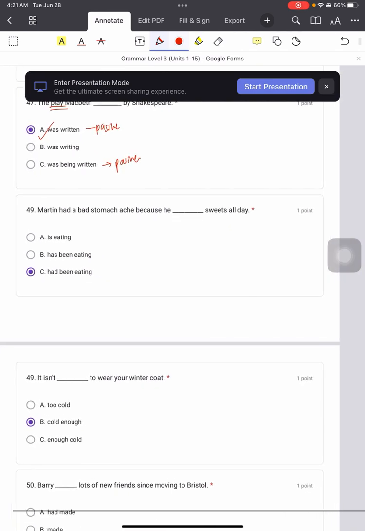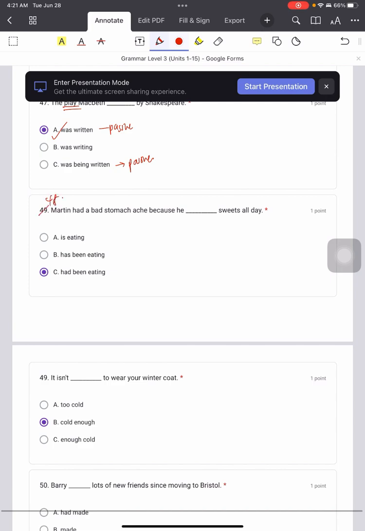48. Sorry, the number is wrong. There should be 48. Martin had a bad stomach ache because he had been eating sweets all day. Alright. Keywords. First of all, "all day". 整天都在吃. And we know that when we see "all day", we have to use perfect continuous.